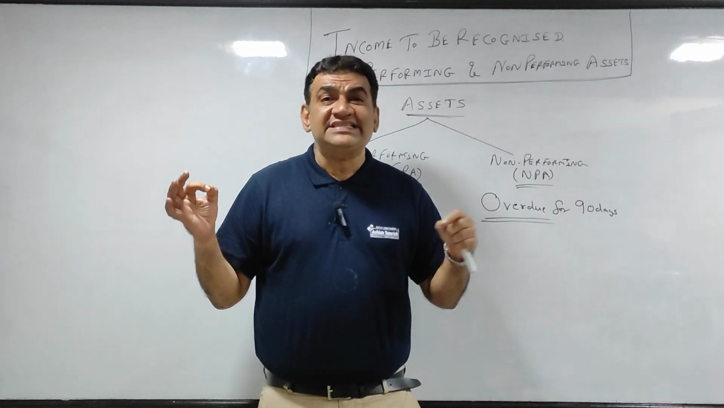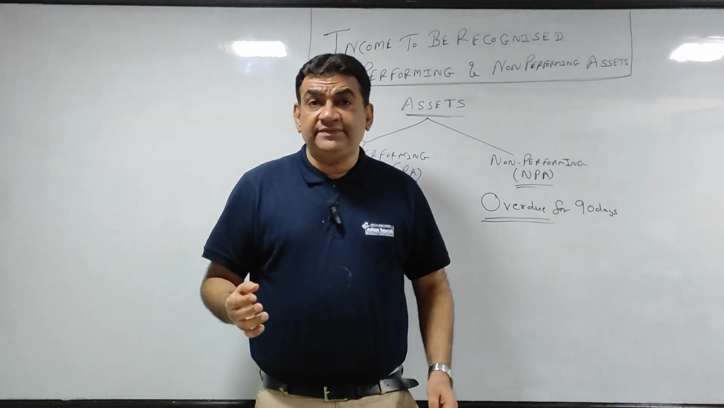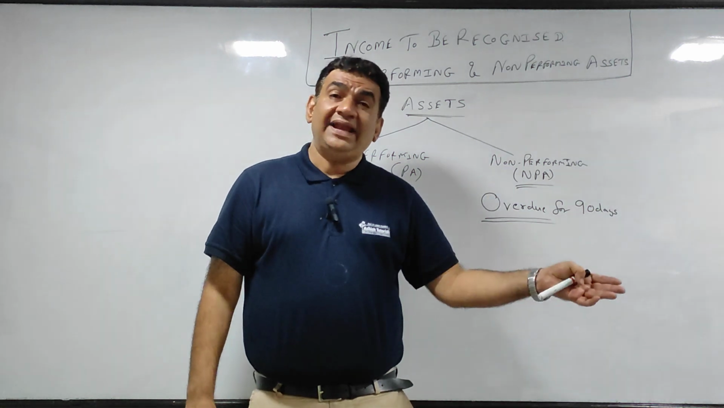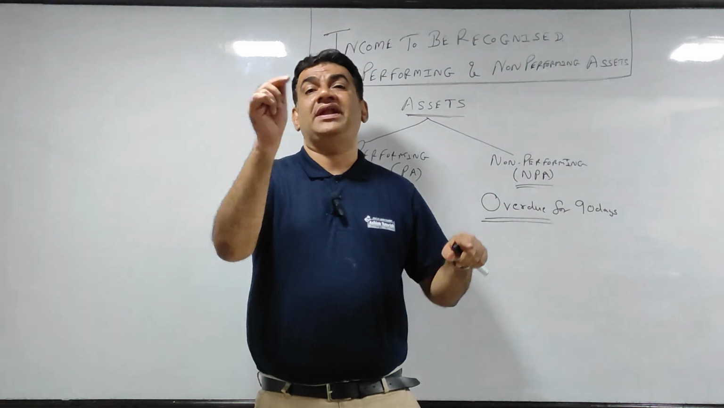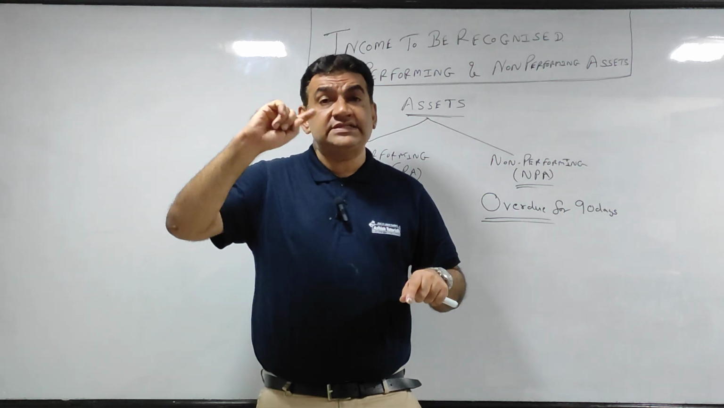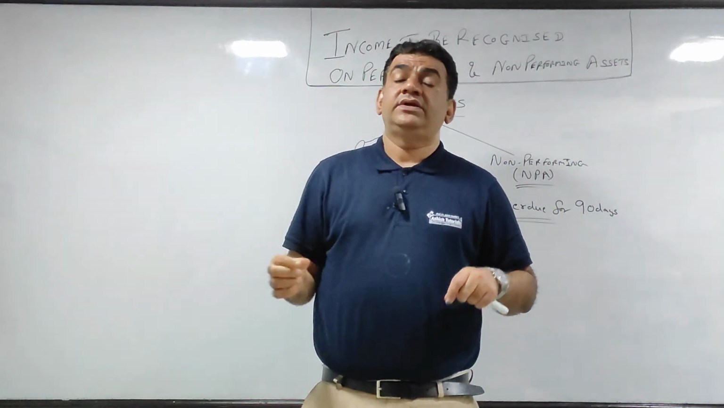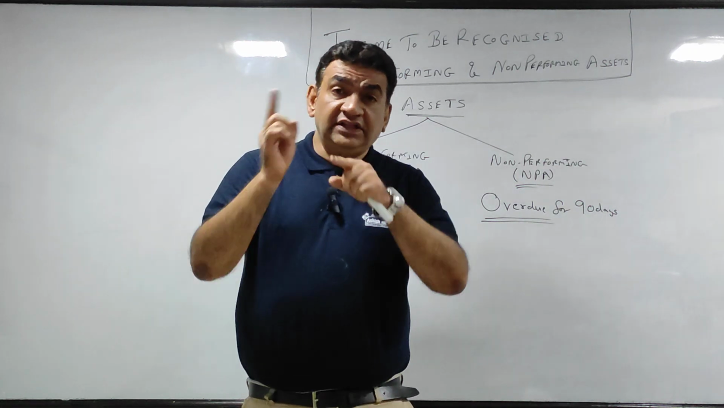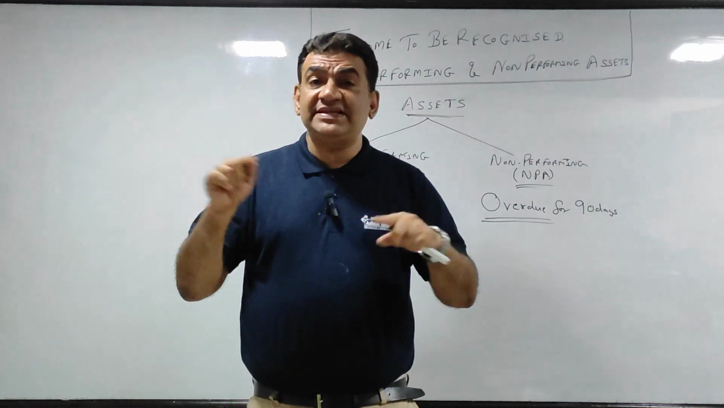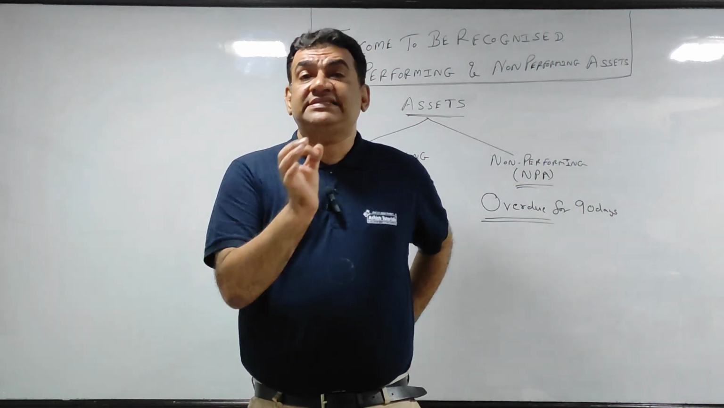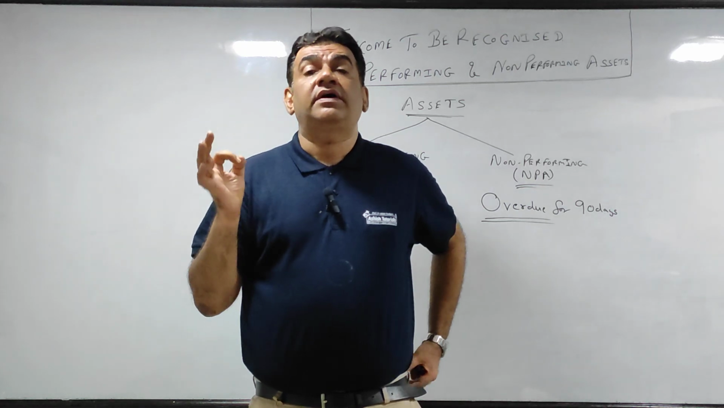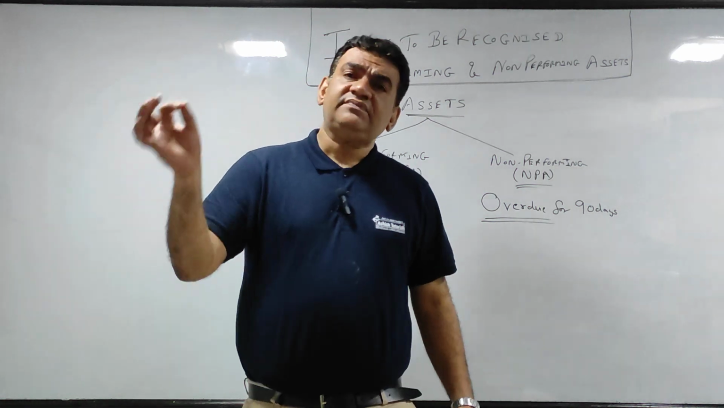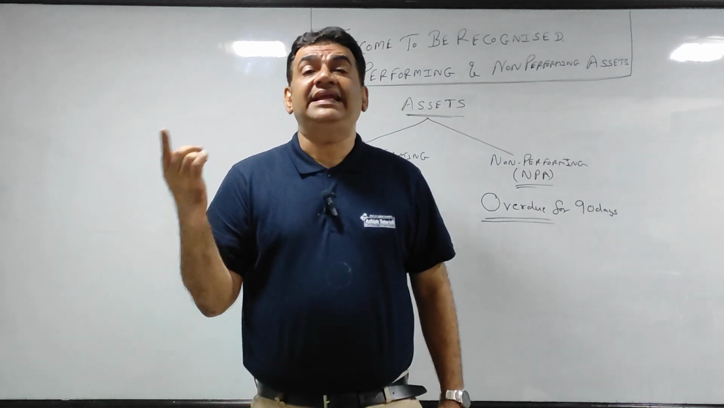So non-performing asset for a bank is that asset where the due date has passed, and after the due date another 90 days have gone, that is called overdue. Overdue means 90 days over and above the normal due date. So if any asset is due, but 90 days after the due date the money has still not come, then it is classified as NPA or non-performing asset. Getting it? So non-performing asset is that asset which is overdue for a period of 90 days.